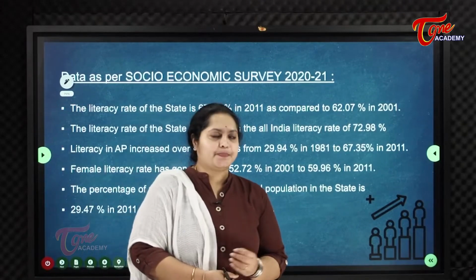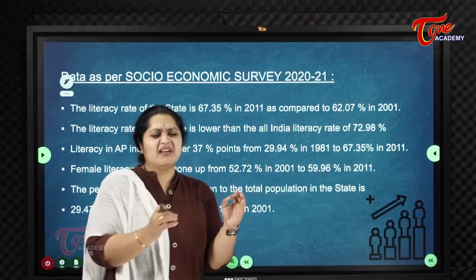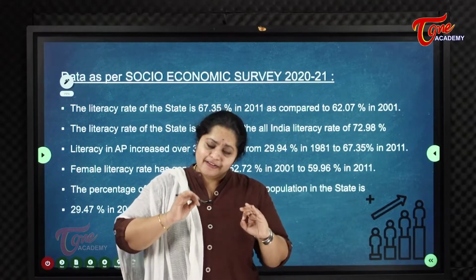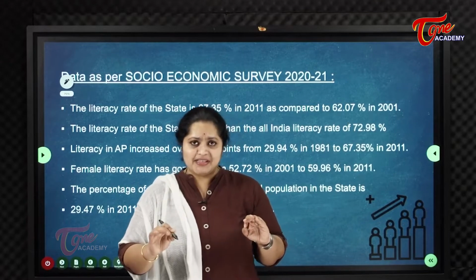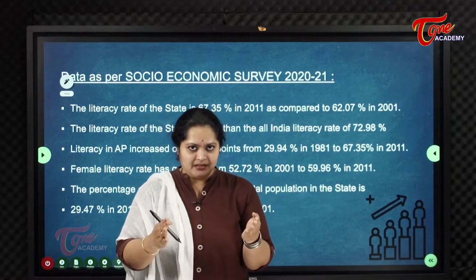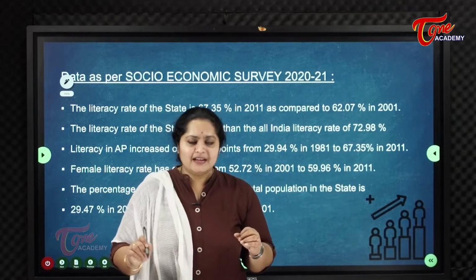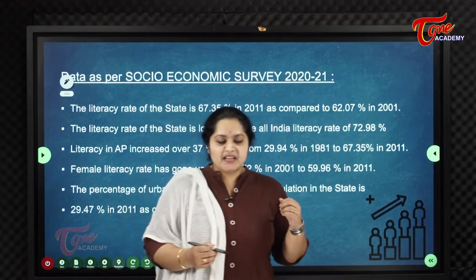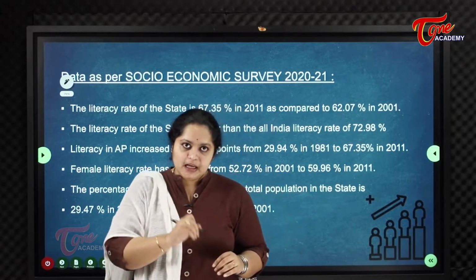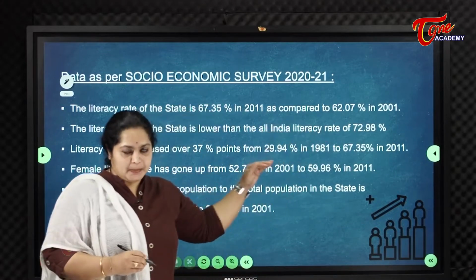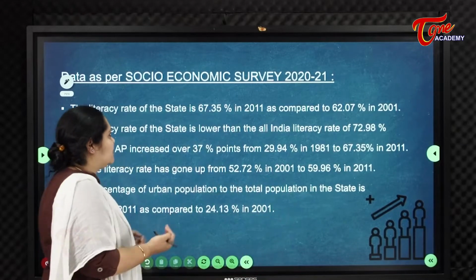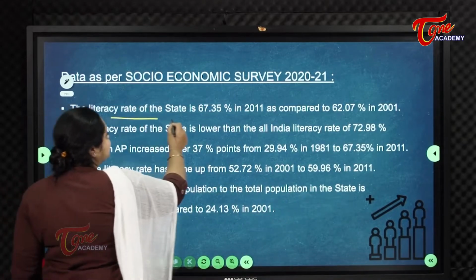Literacy means a person who can read and write. That is called literacy. A person who can read in his or her mother tongue, or who can write. Literacy means not only reading, even writing also counts for literacy. When coming to the state of AP, how many people are literate? What is the percentage? So the literacy rate of the state is